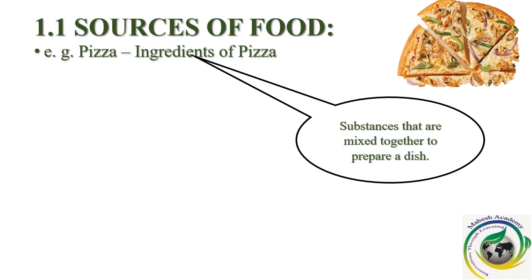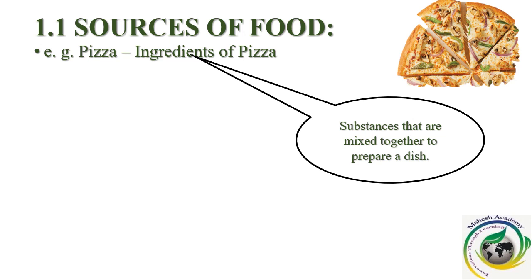Suppose you want to make an omelette. You want to prepare an egg omelette. For that, you will require eggs, salt, oil, some chili powder, all these things. If you are making a basic omelette, you can add other substances also, but for a basic omelette you'll require these four things: eggs, oil, salt, and chili powder, right? So these four things, when they are mixed together, we'll get an omelette. These four things will be called the ingredients of an omelette.